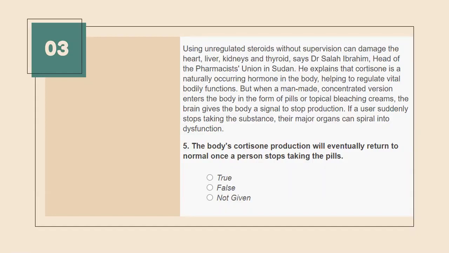All right. So here I am getting mixed answers, so I need to make you understand. The first thing, we need to locate the answer. Where is the location of this answer? I'm reading the statement that the body's cortisol production will eventually return to normal once a person stops taking the pill. What does that mean?